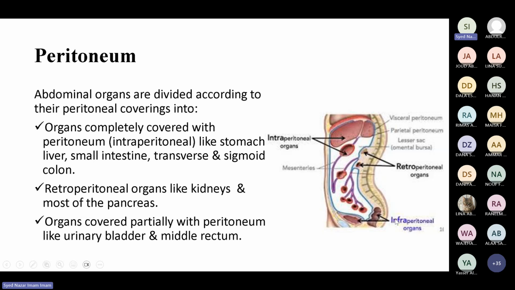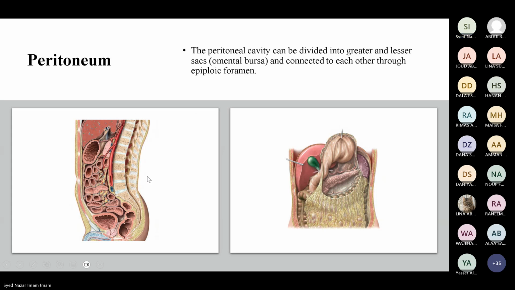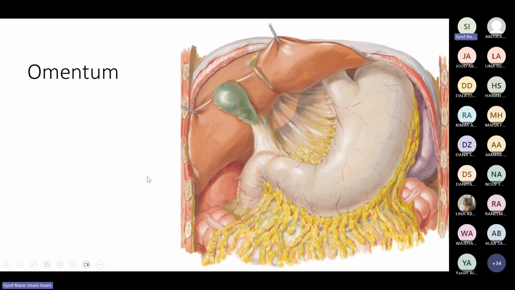And then we have these organs which are just covered superficially. They're below the peritoneum and they're called infraperitoneal organs. Examples are the urinary bladder and the structures in the pelvis. So if you open the abdomen, you will see this is the transverse section. Now let's see the peritoneal structures.